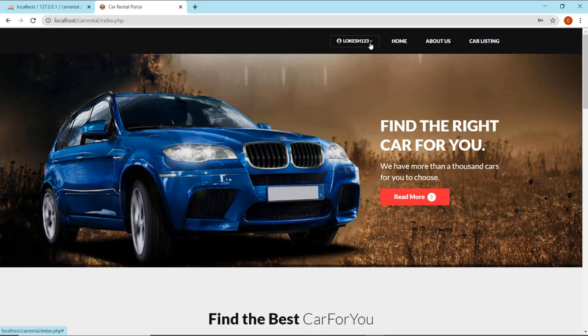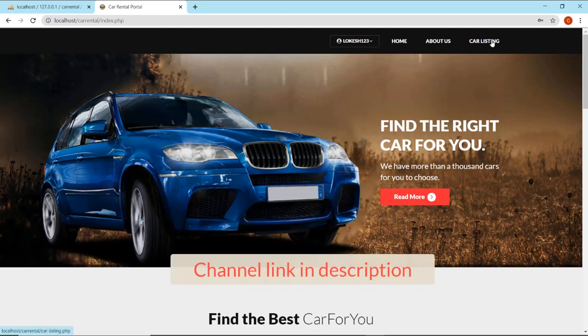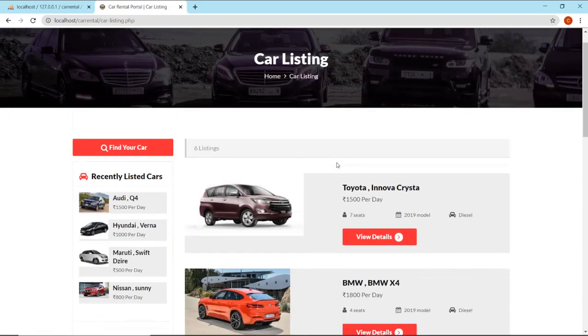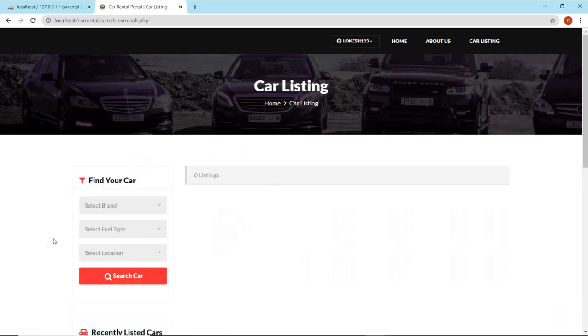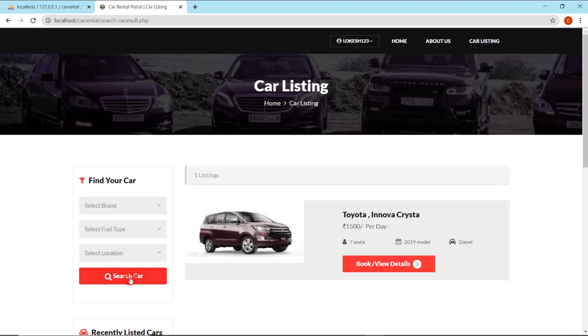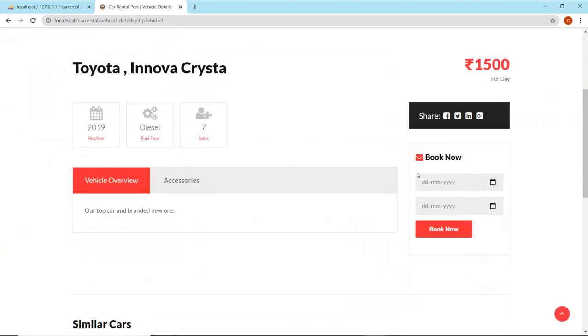So now let us go and book a car. It will be listed in such a way. Now we can go and find a car. Here we can check the availability of a car based on its brand, like Toyota, diesel, or location. Now let us search. We have found one car that is available right now. Now let us book that car.